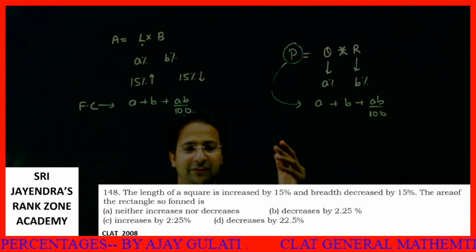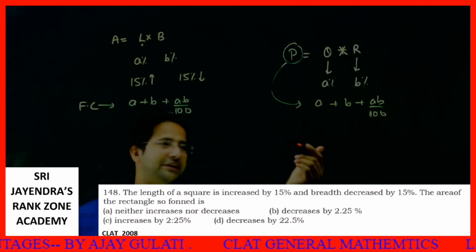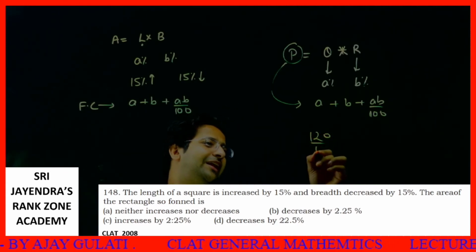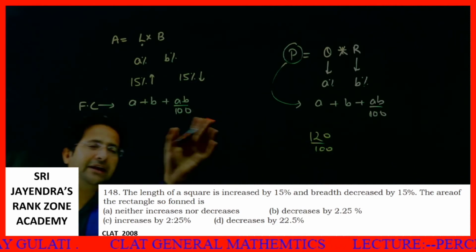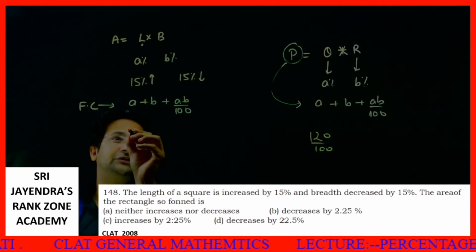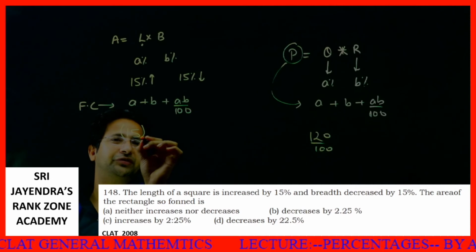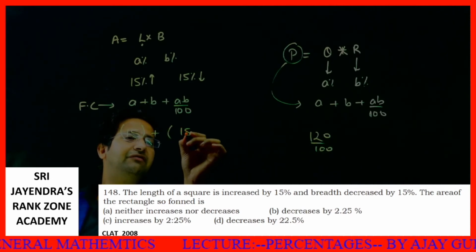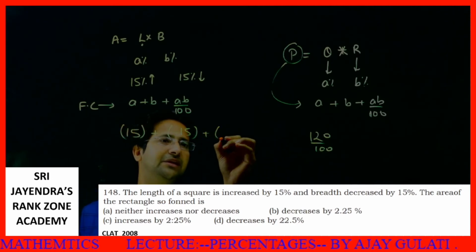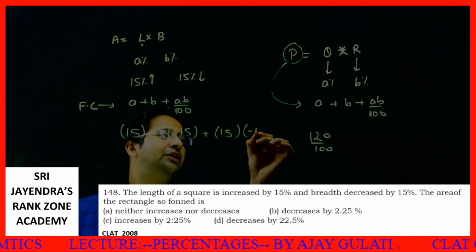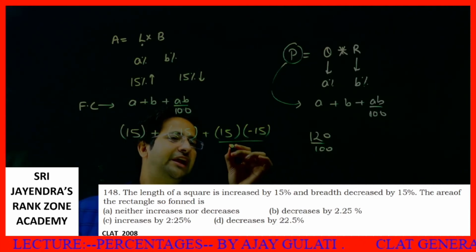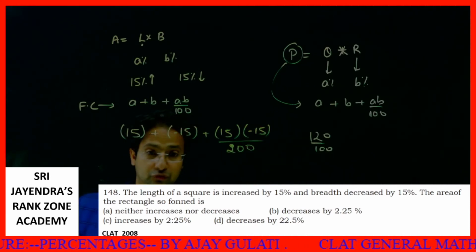Or the previous method which I showed you, 120%. 20% increase means 120%, like this. But right now we are doing it like this. So this is 15% increase. So A is positive 15. B is negative 15 plus AB, 15 into minus 15 by 100. I will tell you one more method for this also.